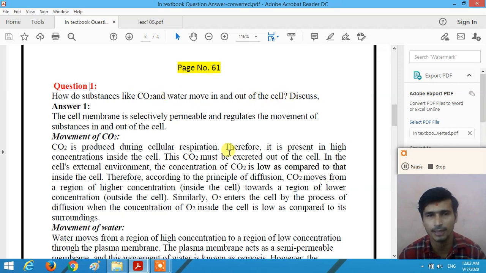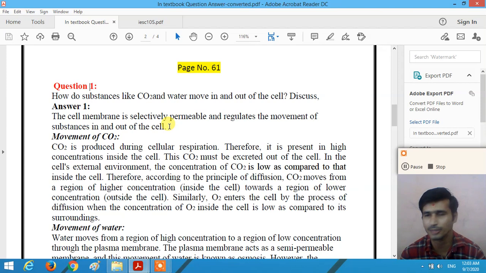So we need the movement of carbon dioxide gas and oxygen gas in and out of the cell, and how water moves in and out of the cell. Here the cell membrane is selectively permeable and regulates the movement of substances in and out of the cell. The movement of substances like gases, oxygen and carbon dioxide, and water is through the cell membrane, which is selectively permeable.